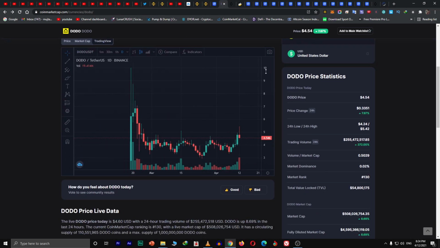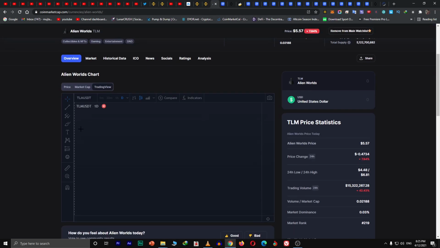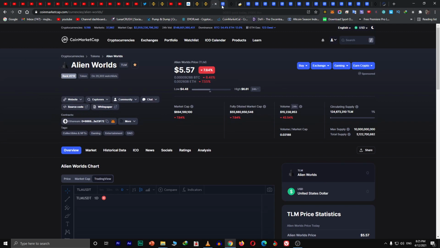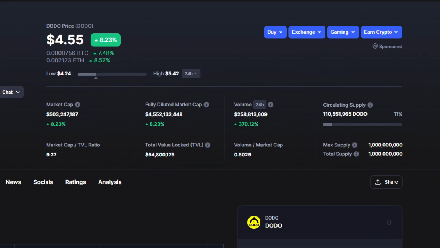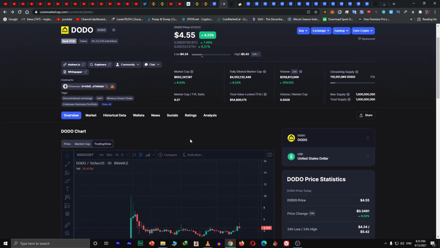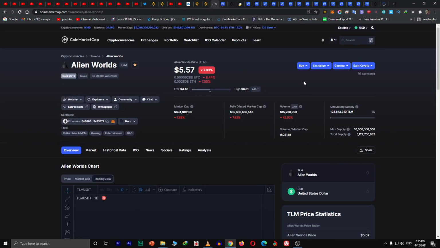And if we compare it with that, its price started from $2. Same as the story of Alien Worlds TLM, it started from $1, and the circulating supply is approximately the same, and it went high. So we can say that it can also perform like DODO because of the circulating supply.